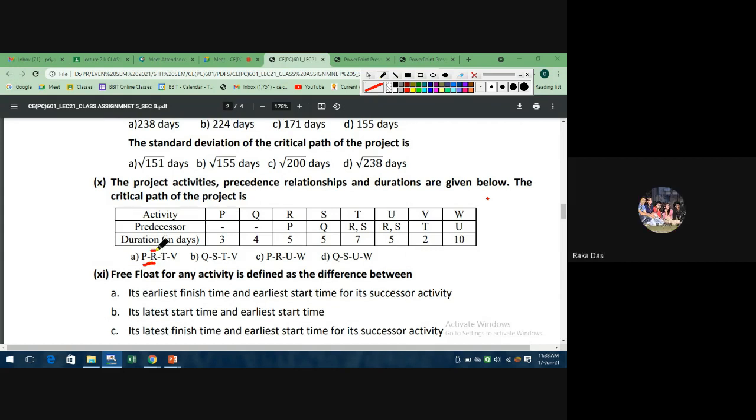Yes, ma'am. Now R to T: T's predecessor is R, so this also exists. Now T to V: V's predecessor is T, so this exists. Like this, first find out which activity or which path exists or does not exist. Then simply calculate the durations. Take the summation of all the durations present in that path. So this exists. Now what is the duration of this path? Tell me.